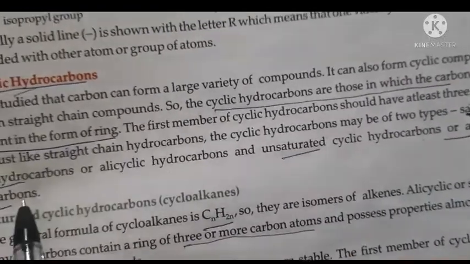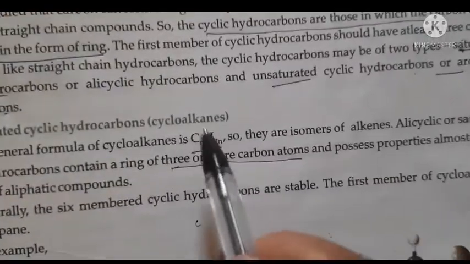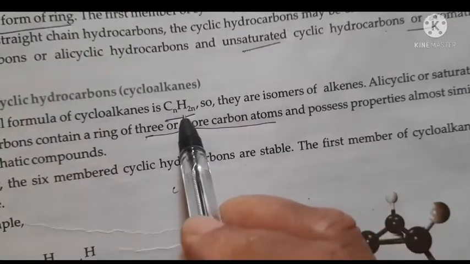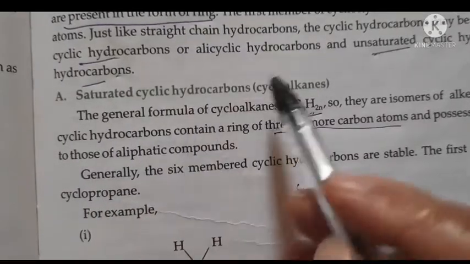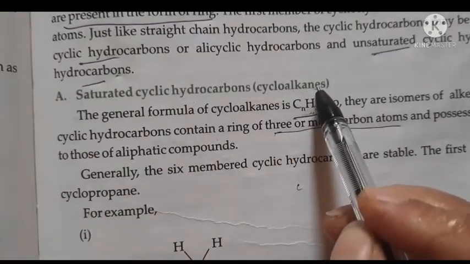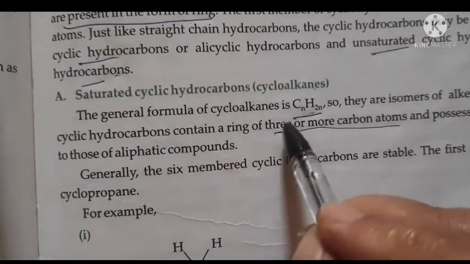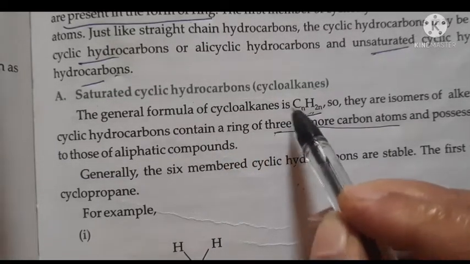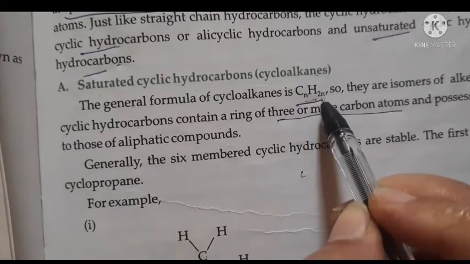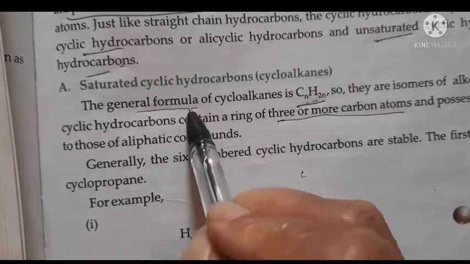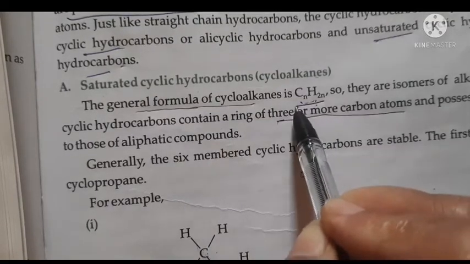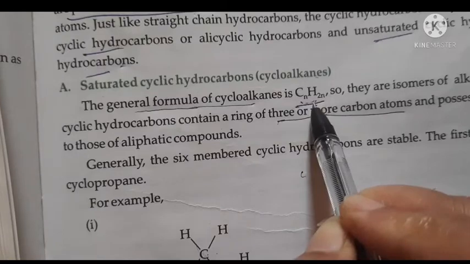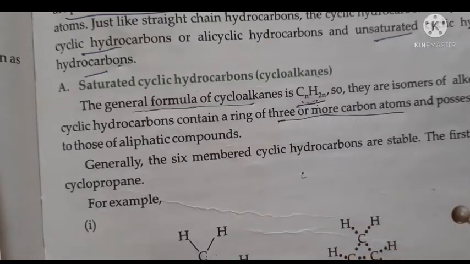Saturated cyclic hydrocarbons are those hydrocarbons where the general formula is CnH2n. So first we'll discuss saturated cyclic hydrocarbons, which are also called cycloalkanes. Here in saturated cyclic hydrocarbons the general formula is CnH2n. Please remember, this is the general formula of saturated cyclic hydrocarbons, where there are only single bonds.